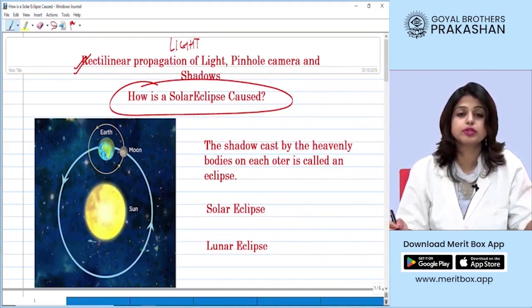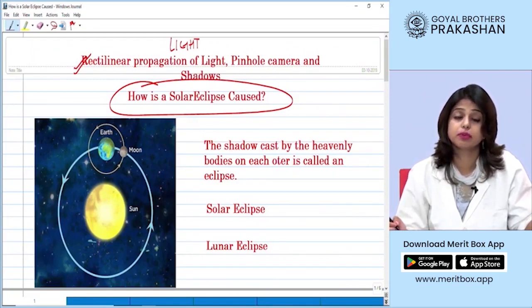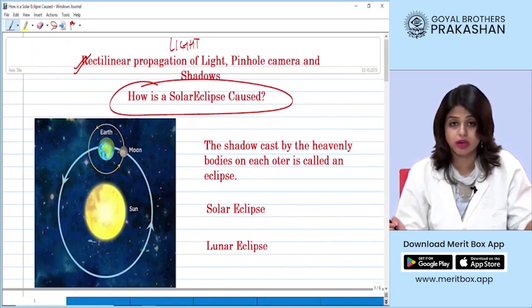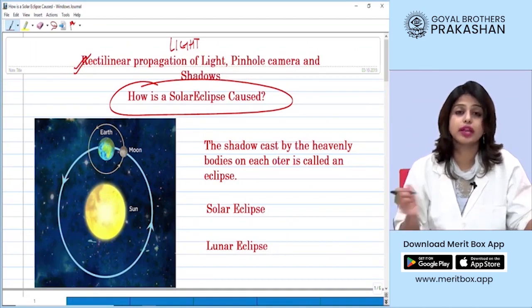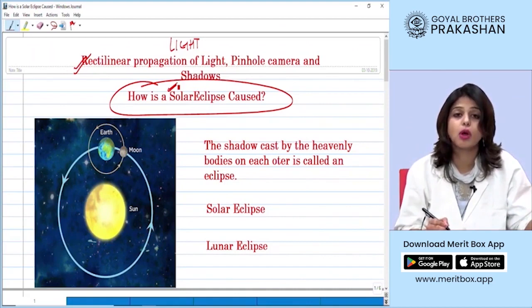Now, before going to this topic, we will revise what we had already done. Till now, you have learnt various properties of light, what is light, how shadows are formed, how light transfers from one point to another, and so on. Now, we are going to understand how a solar eclipse is caused.